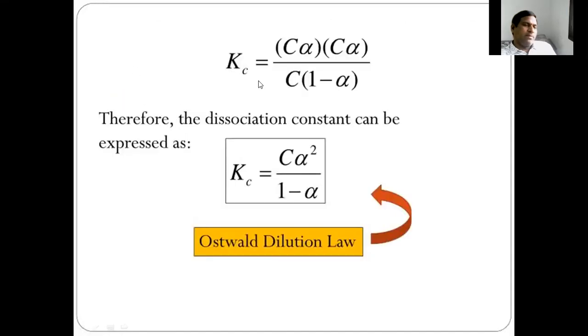So the dissociation constant can be expressed as Kc, which is C alpha square by 1 minus alpha.